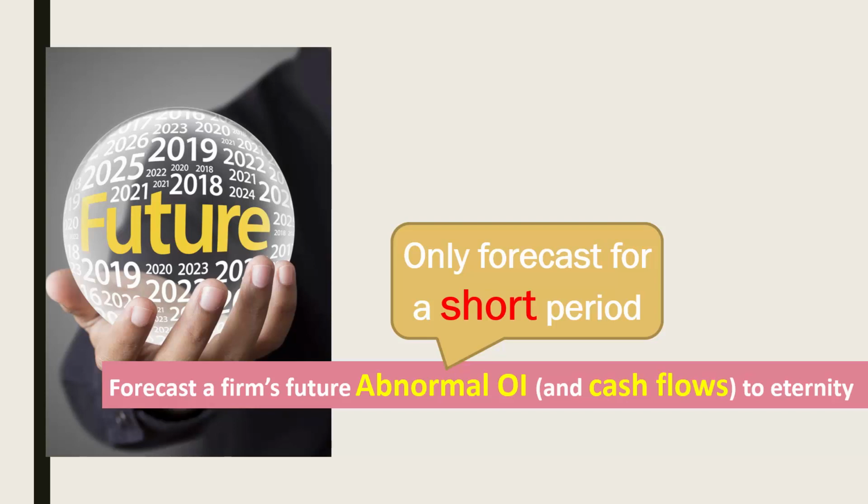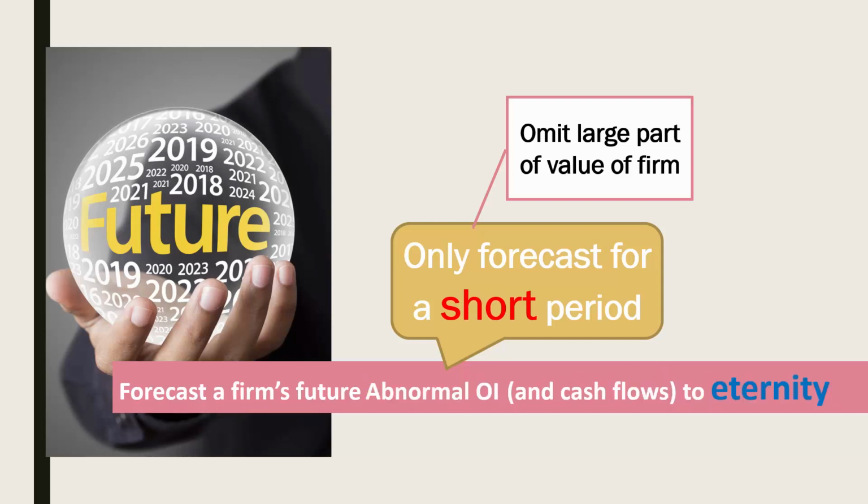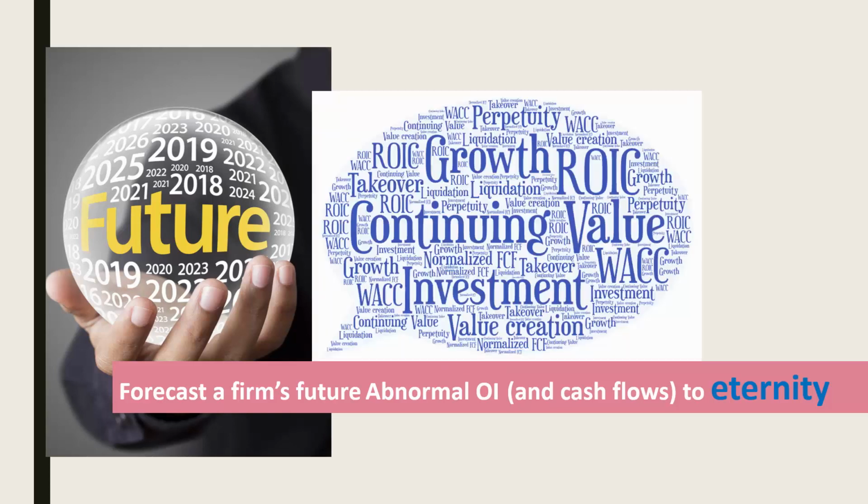Usually, we can only meaningfully forecast a firm's abnormal operating income for a short period, for just a few years. However, if we base our view of the value of a firm on the present value of just a few years of abnormal operating income, we would be omitting a large part of the value of the firm. An equity interest in a firm entitles the investor to returns to eternity, not just for a few years. To overcome this difficulty, we need to calculate a continuing value for a firm beyond our practical forecast horizon for forecasting abnormal operating income.